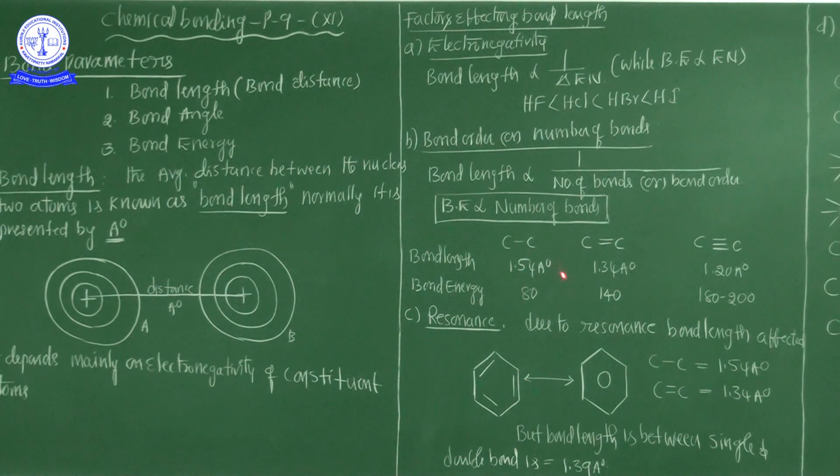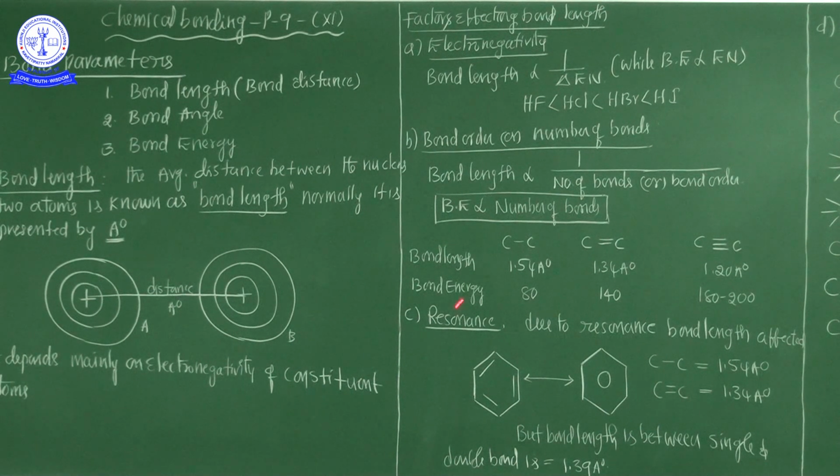Now in a single bond it is 80 kilocalories, and for a carbon to carbon triple bond, the bond energy value is in between 180 to 200 kilocalories, because as bonds increase between the two atoms, the energy level of the bonds also increases. That's why there are two important key points: bond energy is directly proportional to the number of bonds, and bond length is inversely proportional to the number of bonds. This is the second factor.